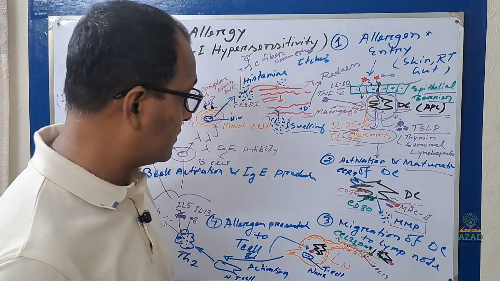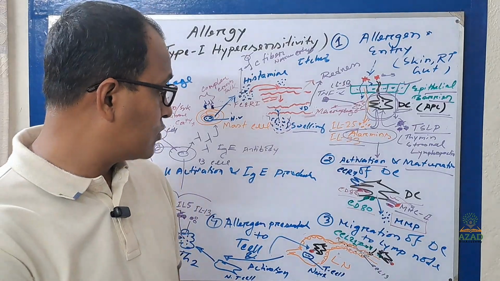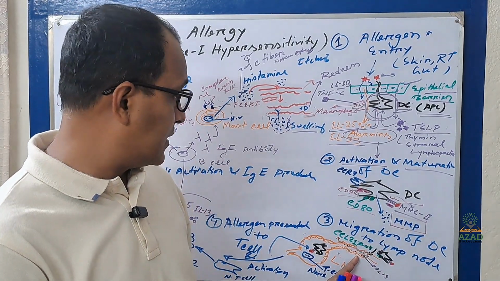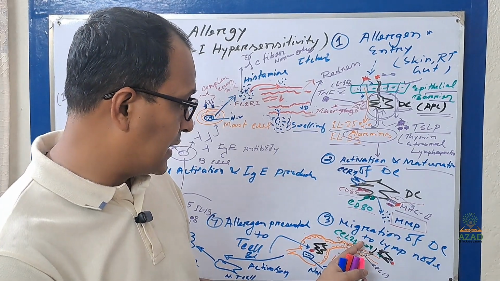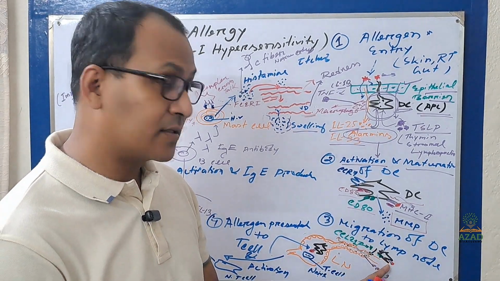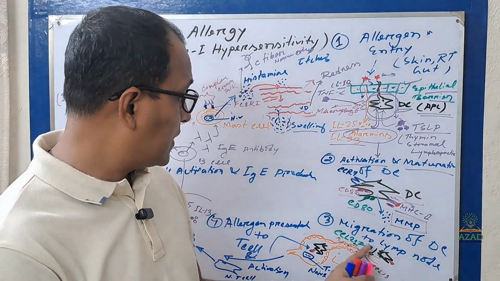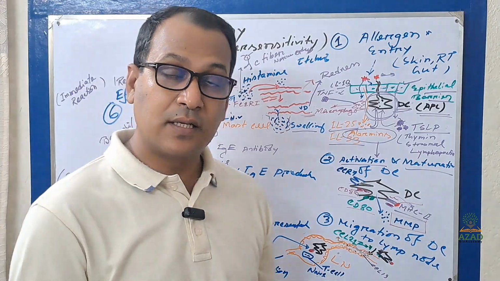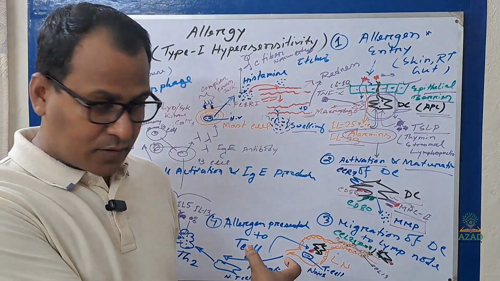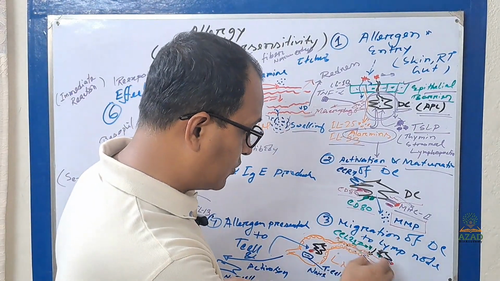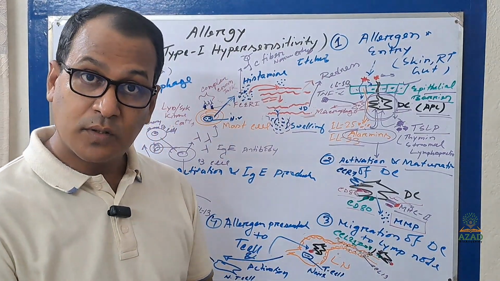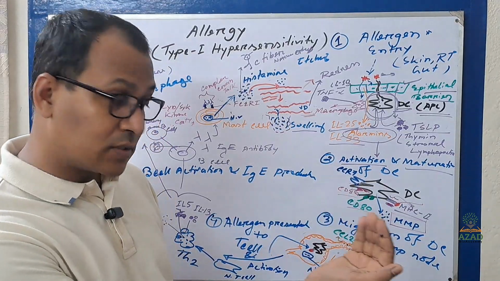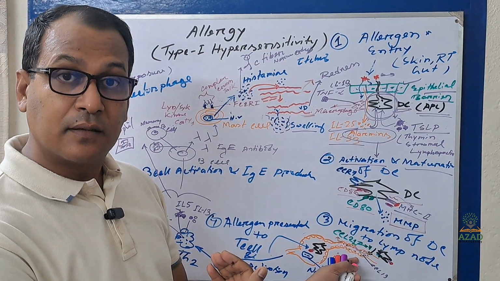CCL21 is chemokine 21, produced by the peripheral lymphatic endothelial cell, and it will come out from here and activate the dendritic cell. Of course, inside the endothelium CCL21 will be more, so it will push the dendritic cell towards the lymphatic vessel.